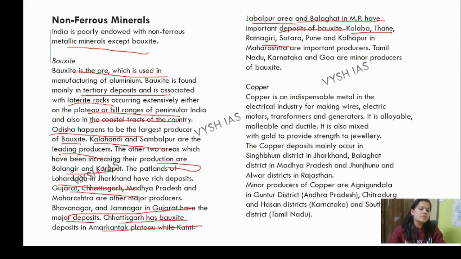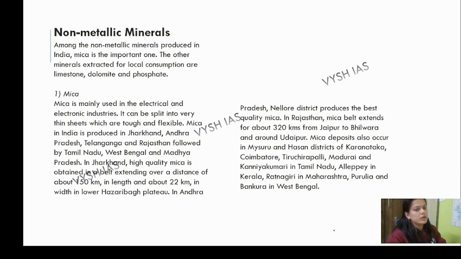Okay. Then comes copper. Copper is an indispensable metal. Electric industries, you know this thing, generators, transformers and all. So when we talk about where it is basically found: Jharkhand, Balaghat district of MP, and Jhunjhunu and Alwar districts of Rajasthan. Minor producers of copper are Agnigundala in Guntur area, Andhra Pradesh, Chitradurg and Hassan district, Karnataka, South Arcot district, Tamil Nadu. Okay, then let's talk about non-metallic minerals.